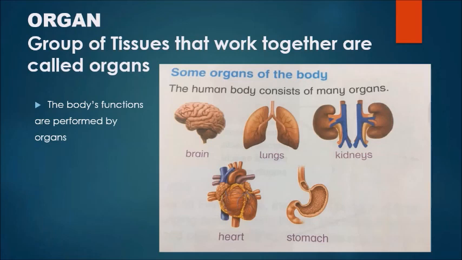Some organs of the body. The human body consists of many organs: brain, lungs, kidney, heart, stomach. And students, do you remember that we have 5 senses? We have 5 sense organs, and those are eyes, nose, tongue, ear, and skin.